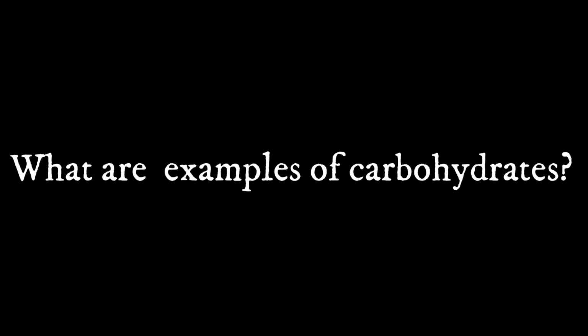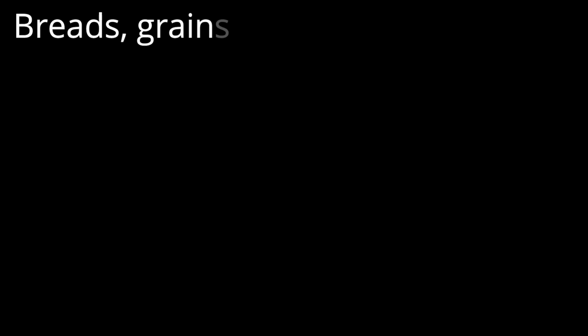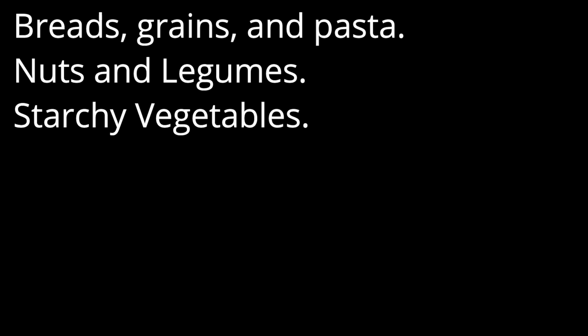If there are no carbohydrates, we cannot do anything. They take a very vital role. The main thing is that they give our body energy. What does this energy do? Let's see, children.